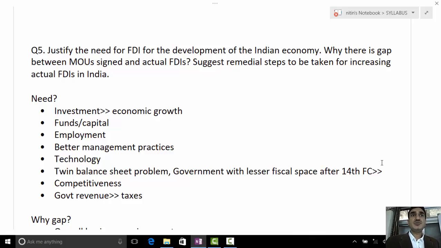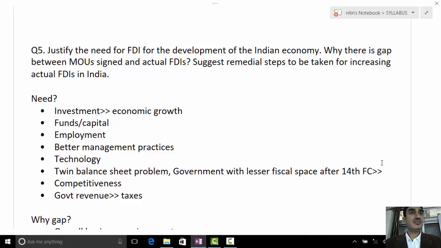Because there is an issue with the balance sheet of the industries as well. And from where will the investment come? Now the government of India also has less fiscal space, because of higher devolution to states under the 14th Finance Commission. So this FDI can plug the gap created by these reasons.